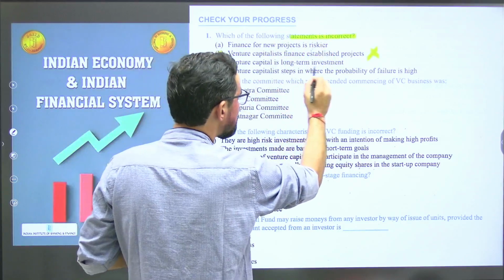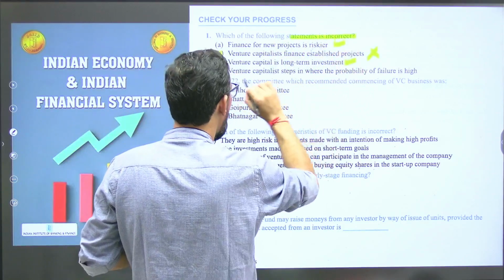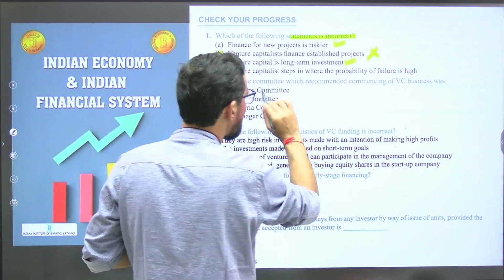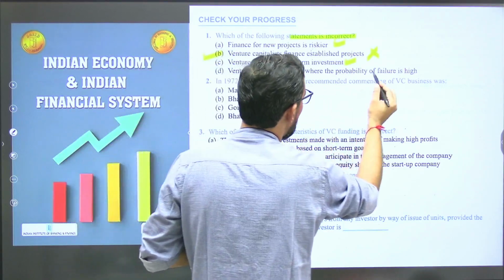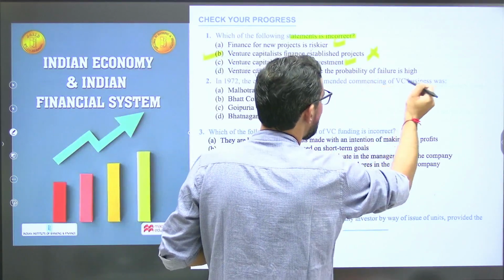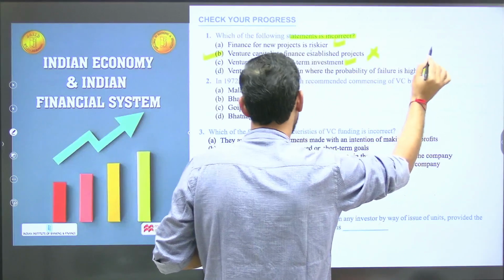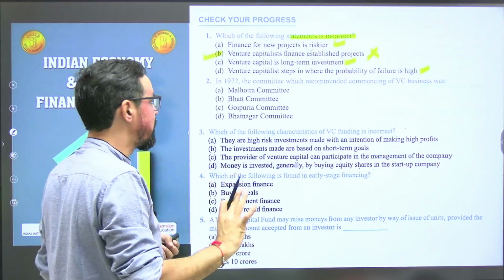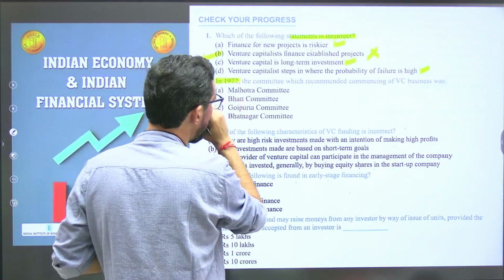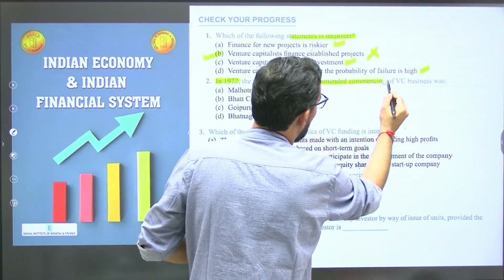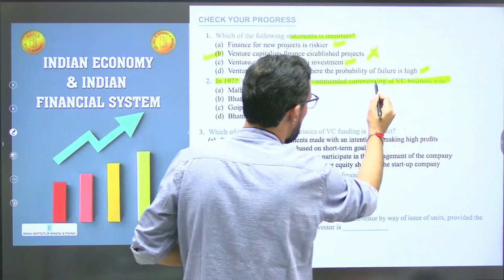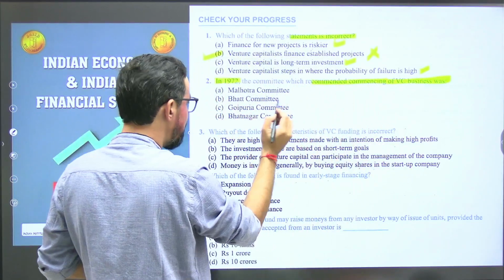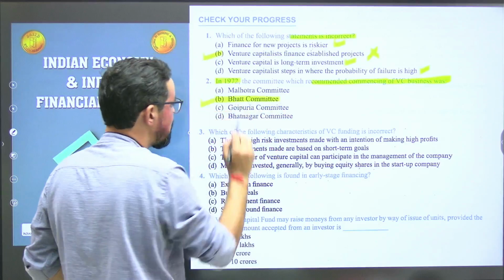Venture capital is a long-term investment, correct. Venture capitalists step in where the probability of failure is high, against this. So option B will be the correct answer because it's an incorrect statement. Next one. In 1972, the committee which recommended commencing VC business was the Bhatt committee. So option B will be the correct answer for this one.